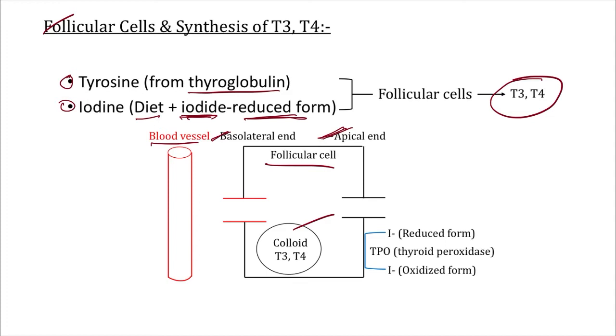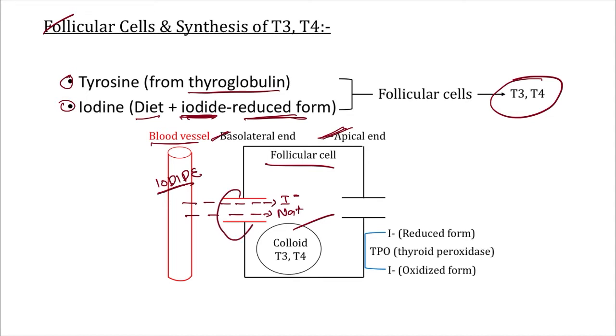Now see, sir, we know the iodine is in iodide form. So this iodide is here in our blood vessel, in our blood. So we need to transport this into our follicular cells. So what to do, sir? Now we transport this here into our follicular cells. So this is our iodide, still in reduced form. Very important. Something also comes inside with the iodide, that is our sodium, sir. So our iodide is now coming inside our follicular cells along with sodium.